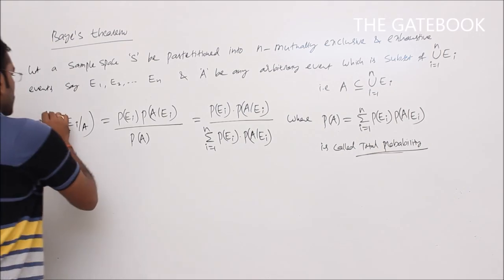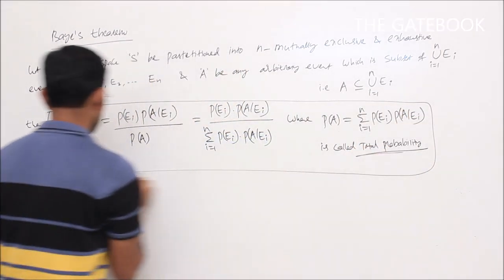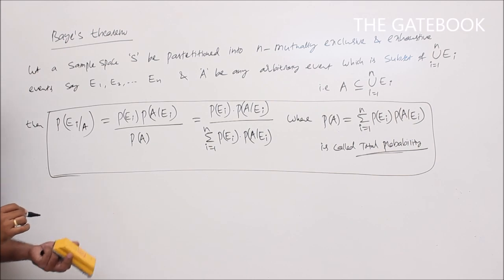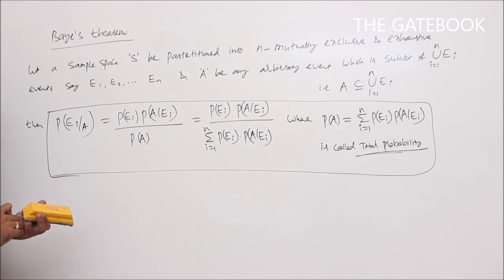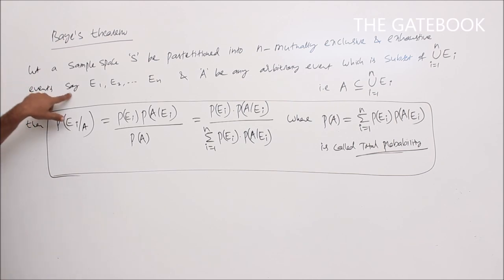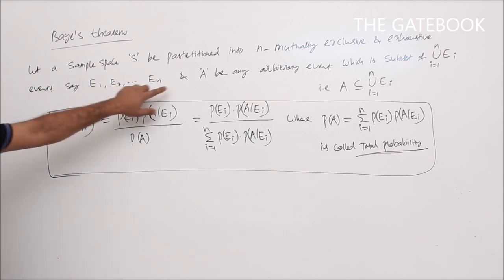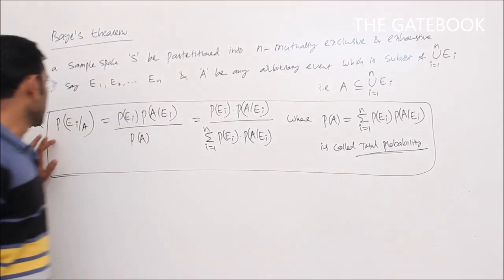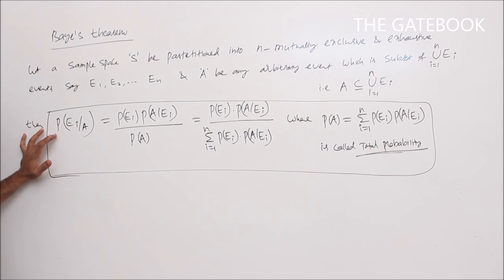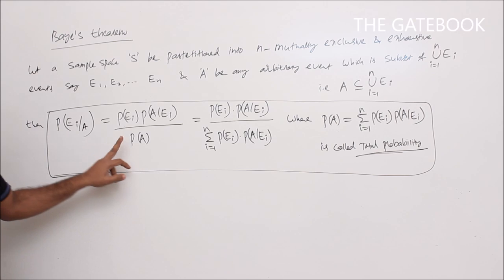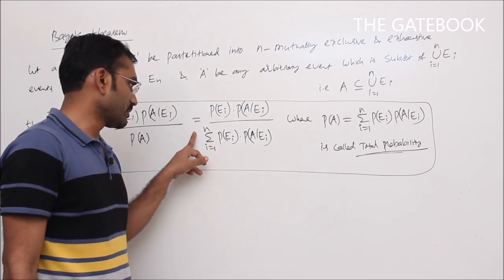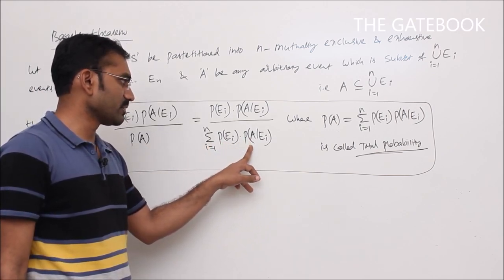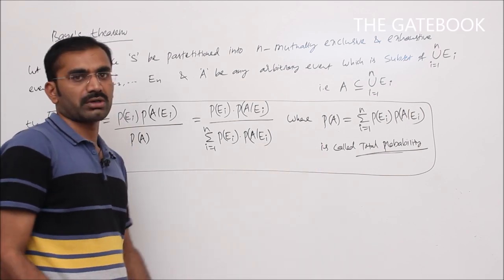So the statement of Bayes theorem. Let a sample space S be partitioned into n mutually exclusive and exhaustive events, say E1, E2 and so on En, and A be any arbitrary event which is a subset of union Ei. Then I can write P of Ei given A is equal to P of Ei into P of A given Ei by P of A, where that P of A is equal to summation i is equal to 1 to n P of Ei into P of A given Ei, that is called total probability.